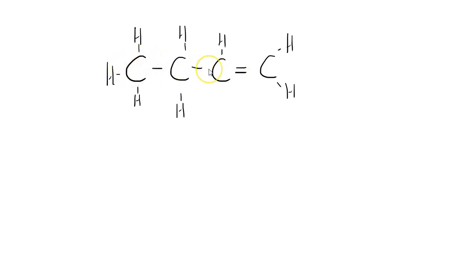So this one has 4 carbons, so that takes the base name but. And then we need to work out where the double bond is. So the double bond could be coming off the first carbon or the second carbon. It would be possible to have a double bond there. So we need to be specific as to where that double bond is. So here this is but-1-ene. So that's showing that the double bond is coming from the first carbon.